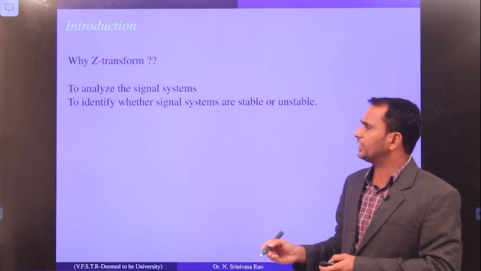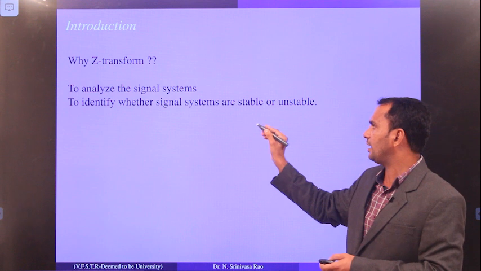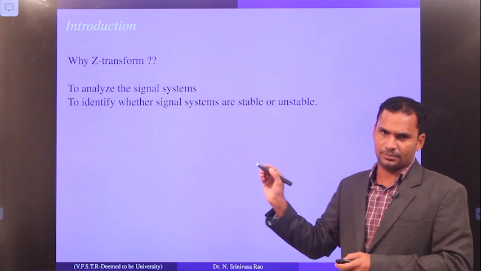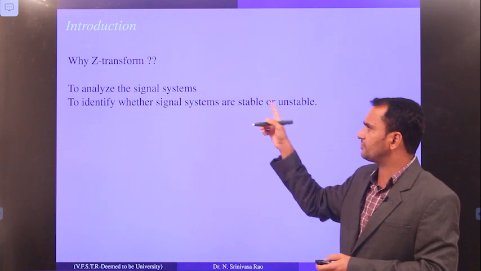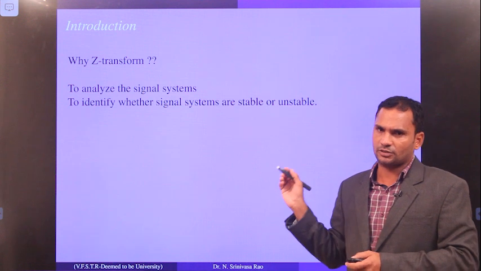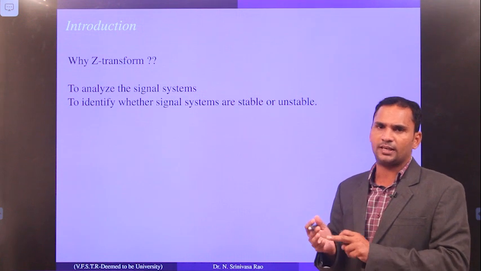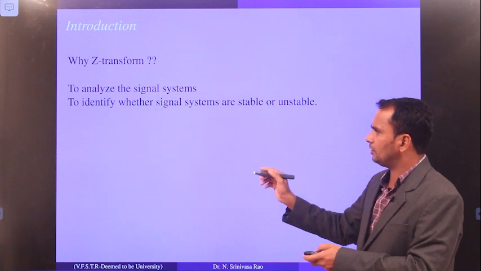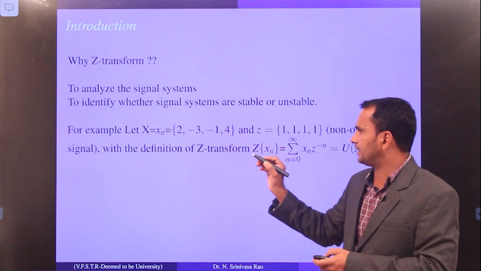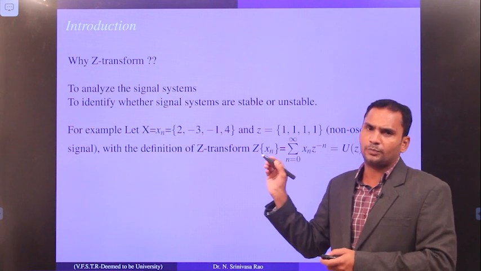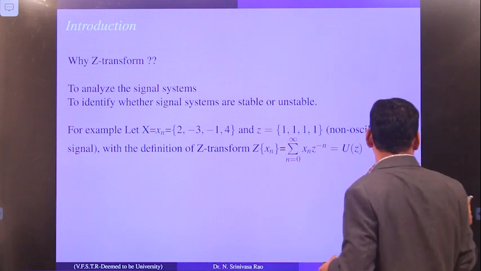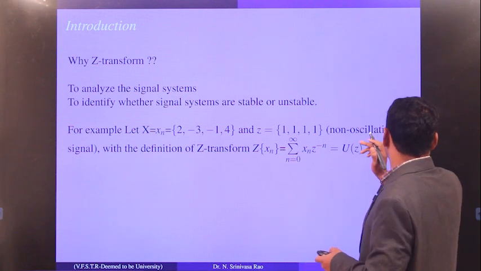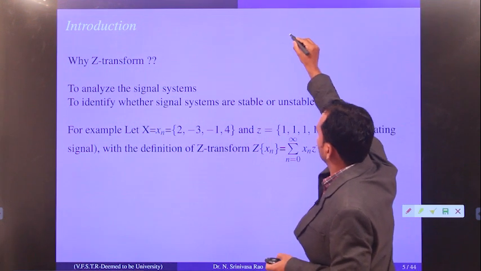The second one is to identify whether the signal system is stable or unstable. For this context we are using the Z transform. Not only Z transforms, but also the Laplace transform, Z transform and Fourier transforms. For example, just look at it. One more important point is that Laplace transforms are applicable to functions.